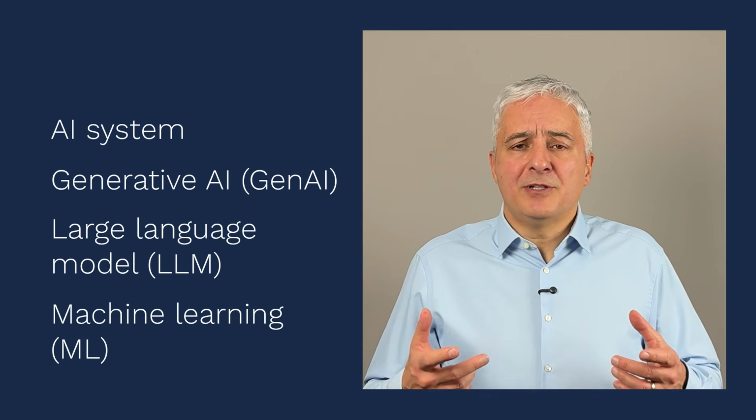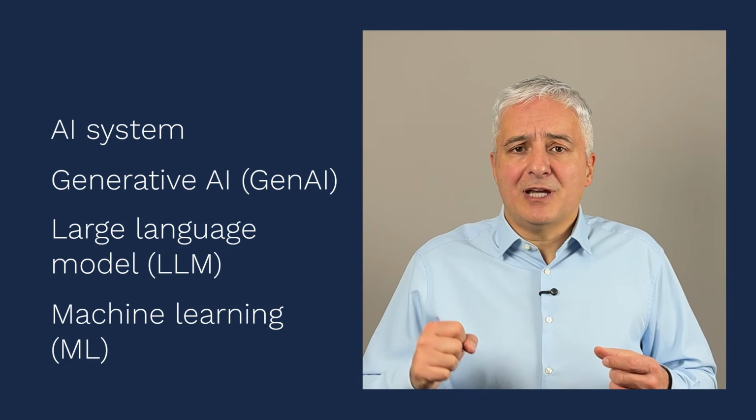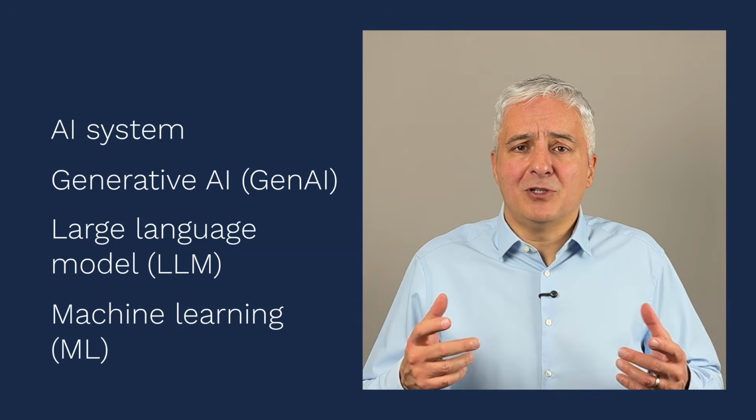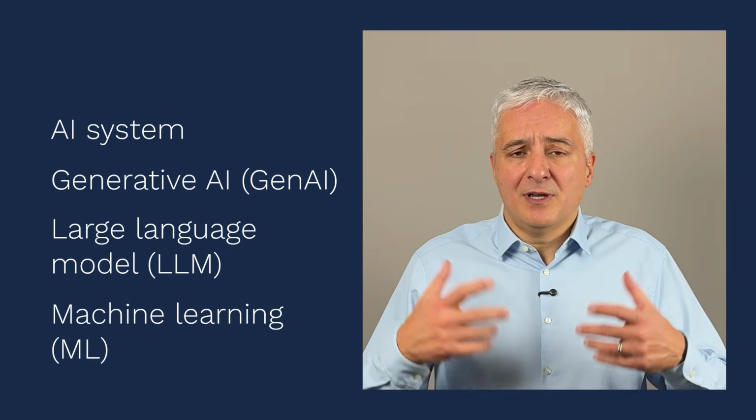Okay, next, machine learning is basically a process where the parameters within large language models and other AI models are optimized so that they behave in a way that you want. So basically these parameters are used to, let's say, configure these AI models. And when I say configure, I mean that the output is what you expected. So if you give the large language model a task to translate a sentence, the sentence is translated into the other language in the best possible way.